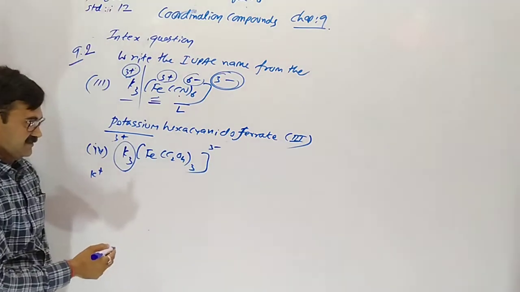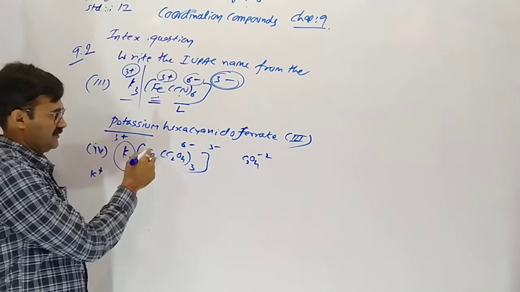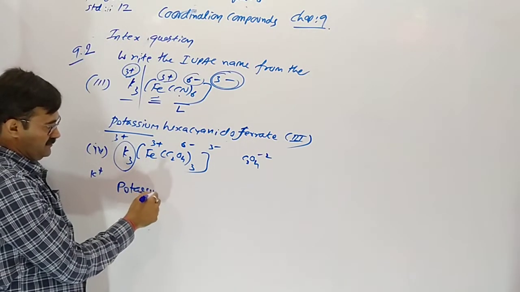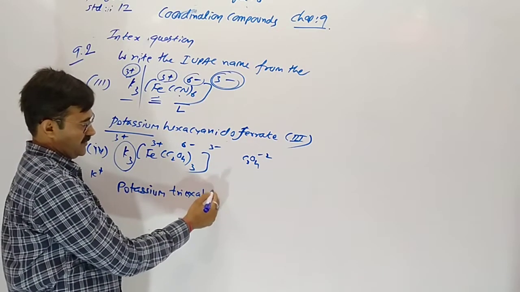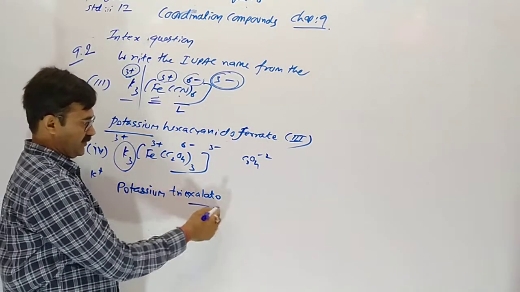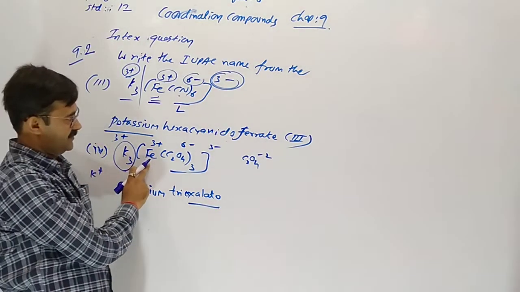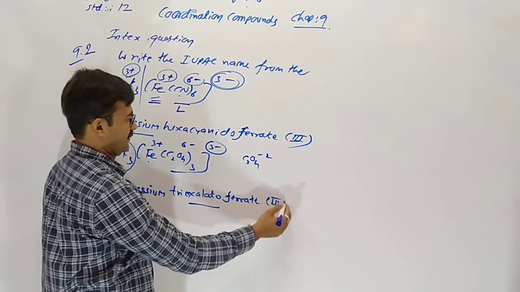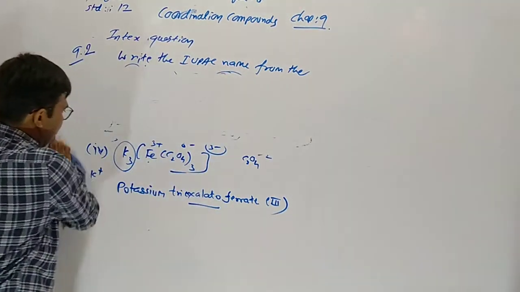Here 3 minus. 1 oxalate having minus 2 charge, so 3 having minus 6. So here will be 3 plus. Potassium trioxalato, yes, trioxalato. Here not a single word contains numerals, so no di or tri, oxalate means trioxalato. Then the entity is negative, so ferrate, in Roman digit 3.